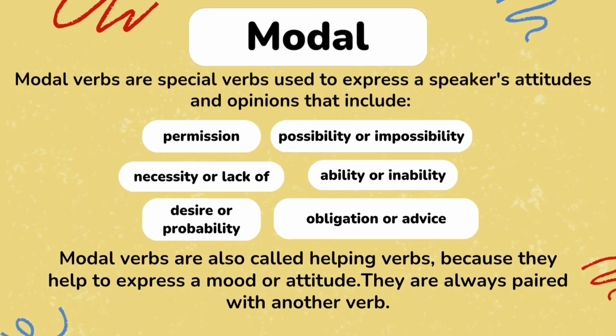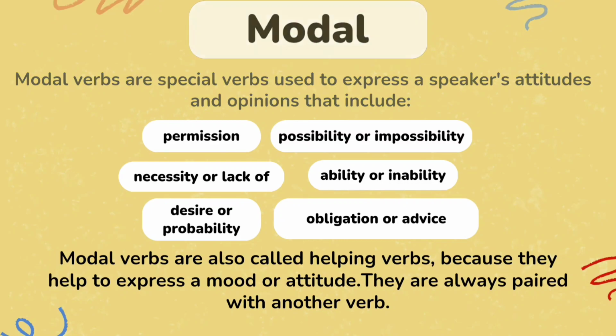Modal verbs are special verbs used to express a speaker's attitude and opinions that include permission, possibility or impossibility, necessity or lack of, ability or inability, desire or probability, obligation or advice. Modal verbs are also called helping verbs because they help to express a mood or attitude. They are always paired with another verb.